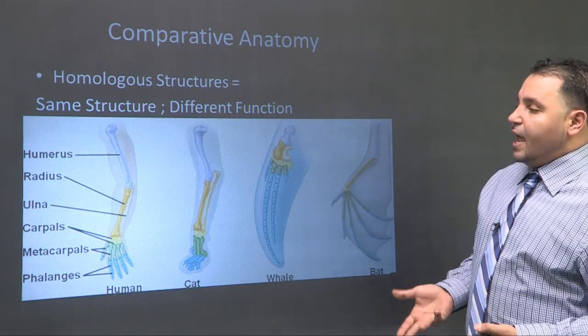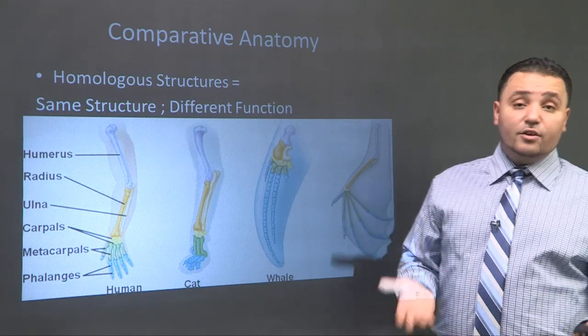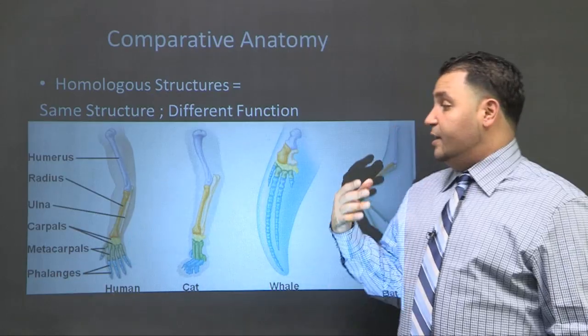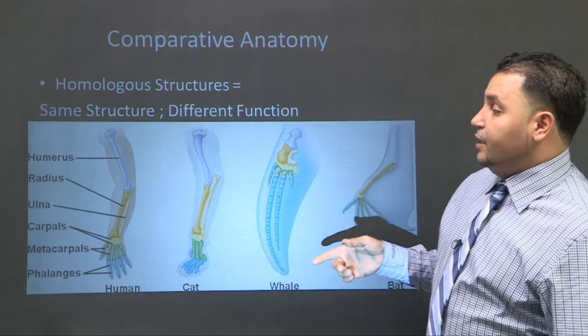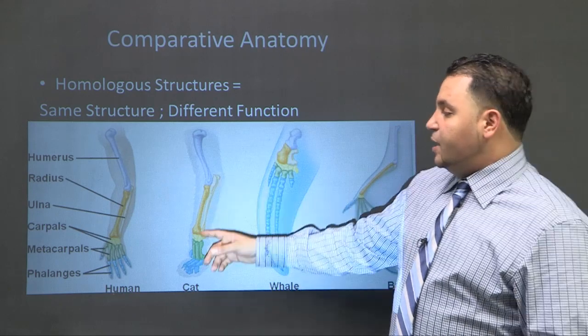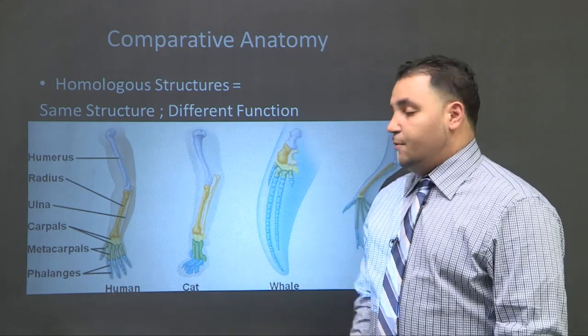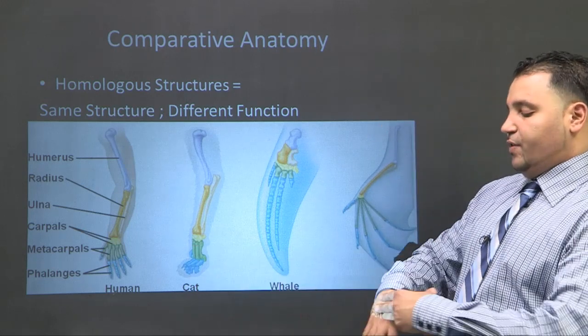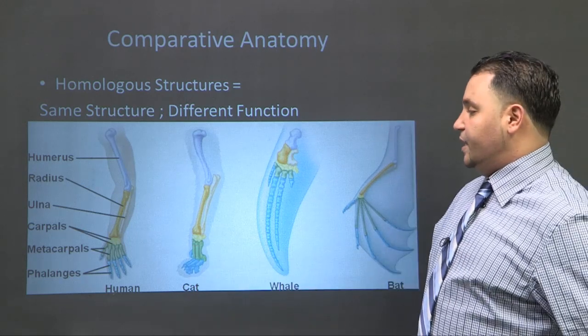Okay, and then comparative anatomy. I love this picture because it color codes the 4 bones in the arm. We got the humerus in purple, right? In orange, we have the radius. In beige, we have the ulna. Yellow is going to be our carpals or our wrist. Okay, and then we have our metacarpals moving up closer to the hand, and then finally the phalanges.